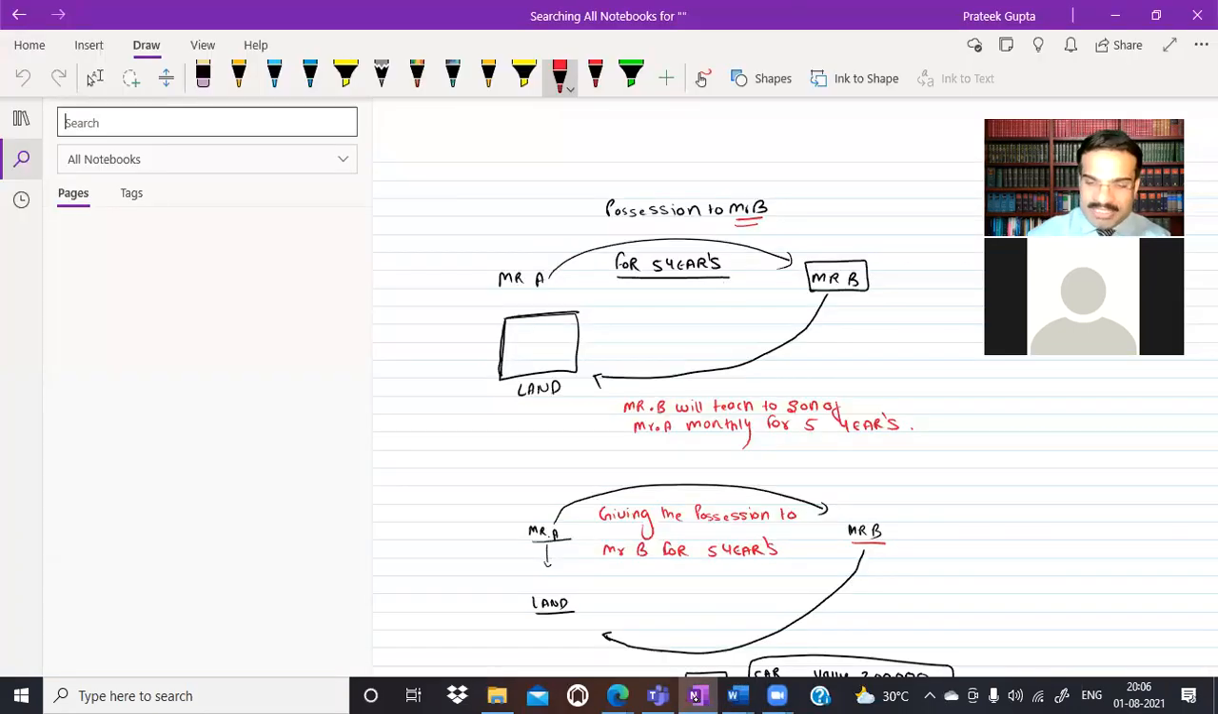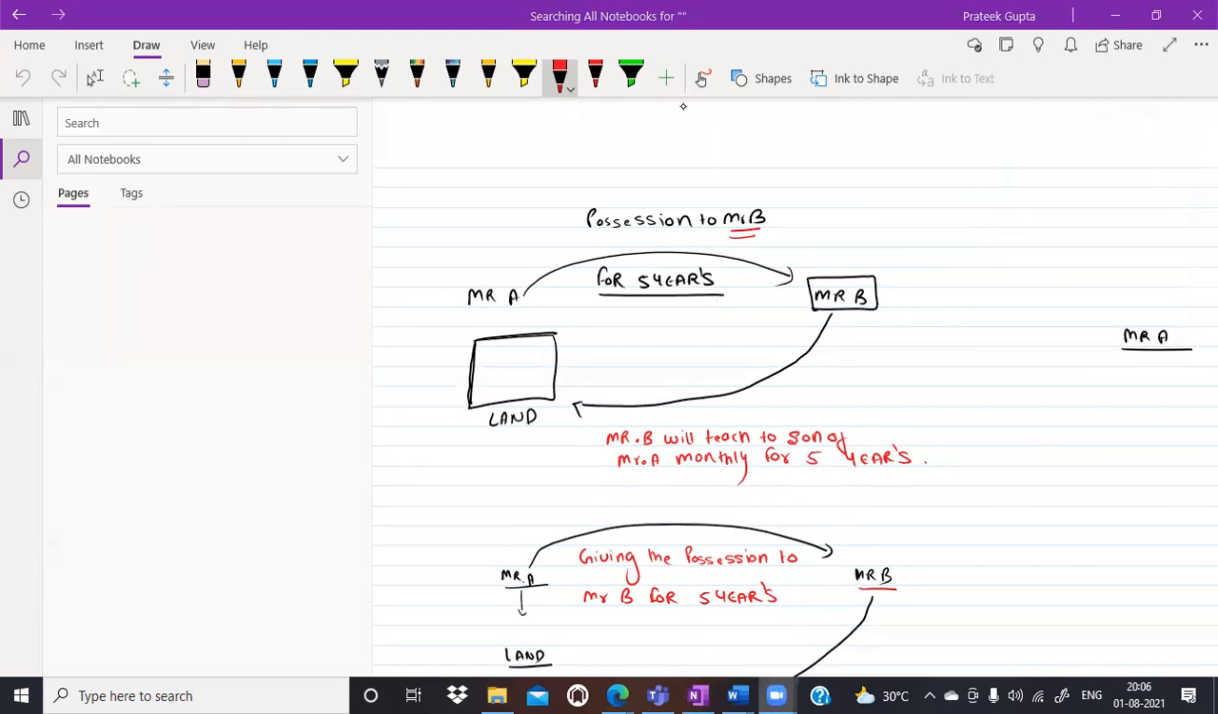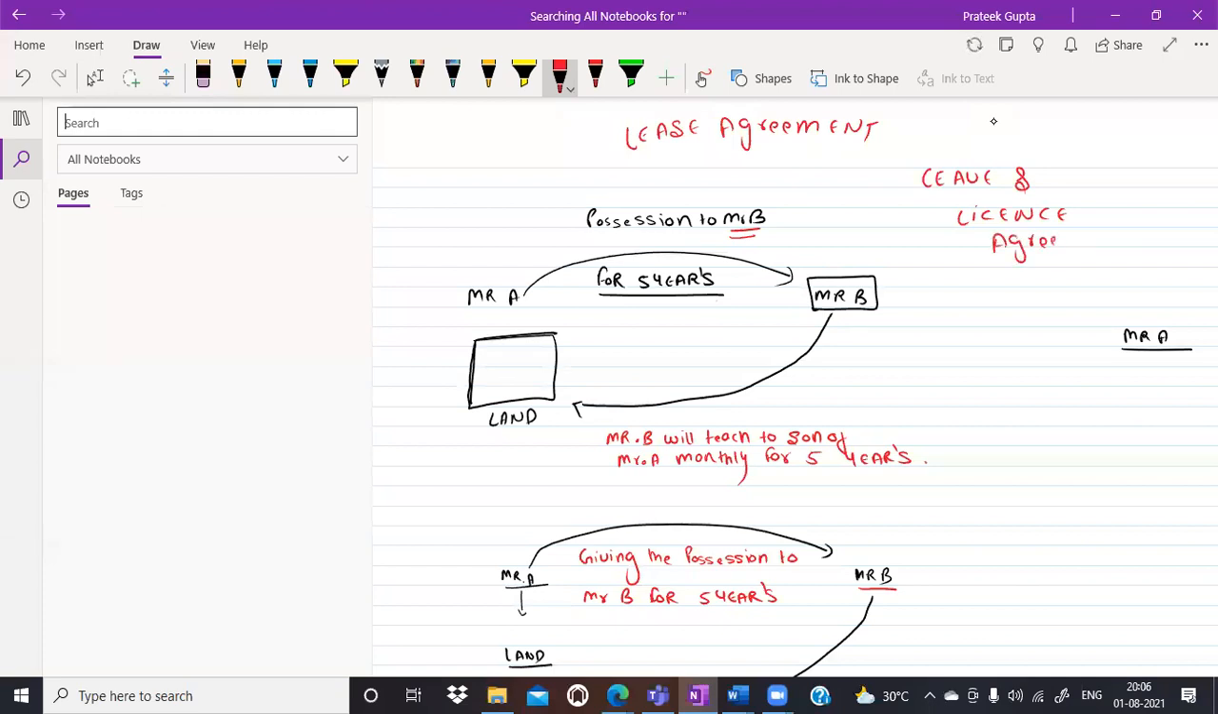Today we will discuss property related drafting, and the first topic will be the lease agreement as well as the leave and license agreement. This is very important to understand. First of all, I am starting with the lease agreement. These two agreements we will study today.